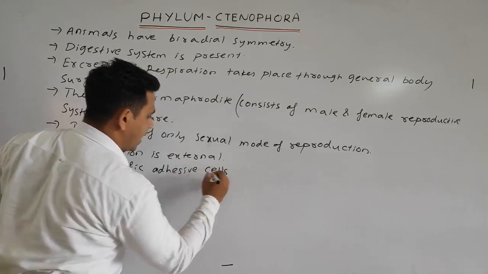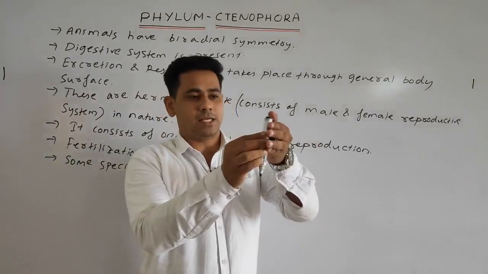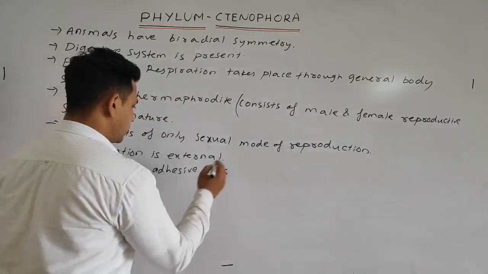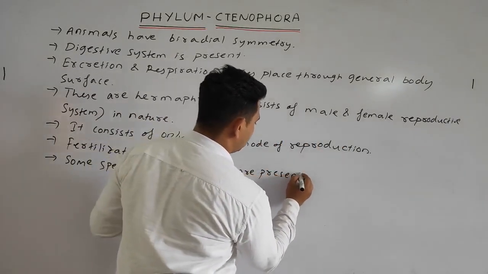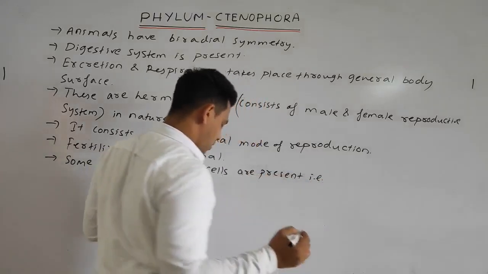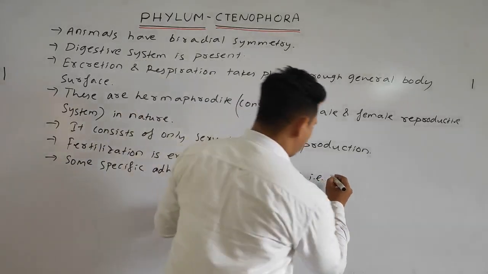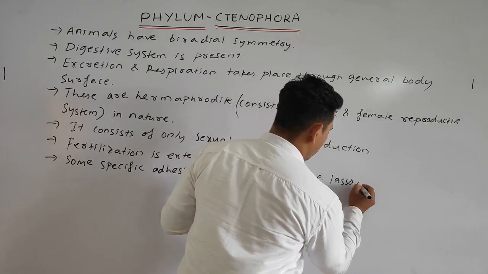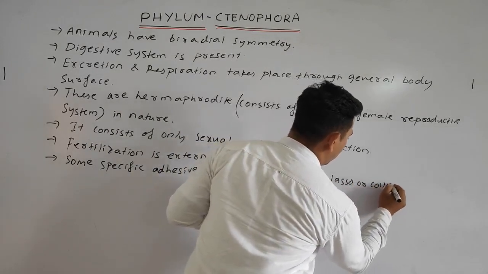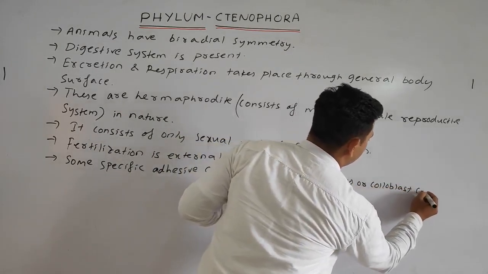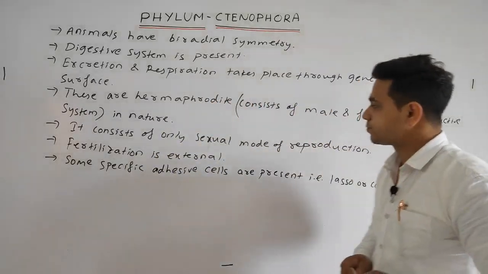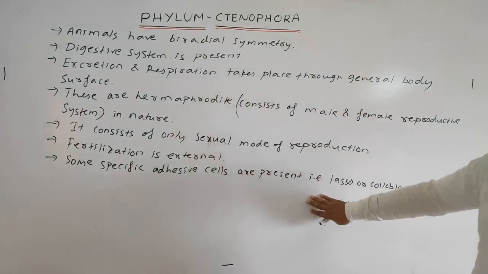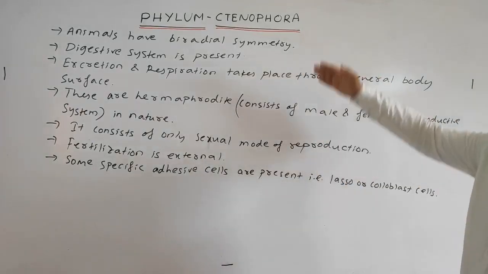Adhesive means which help in attaching, adhesive in nature. Adhesive cells are present, that is, the lasso or colloblast cells.